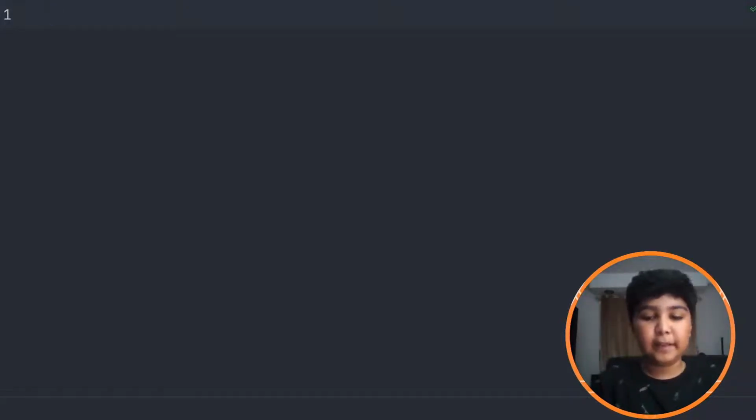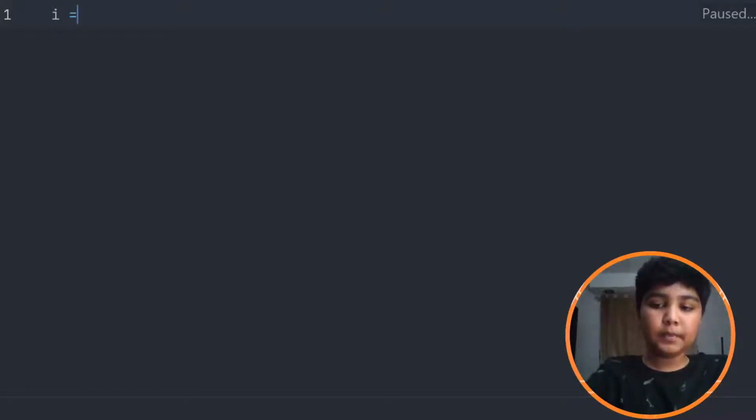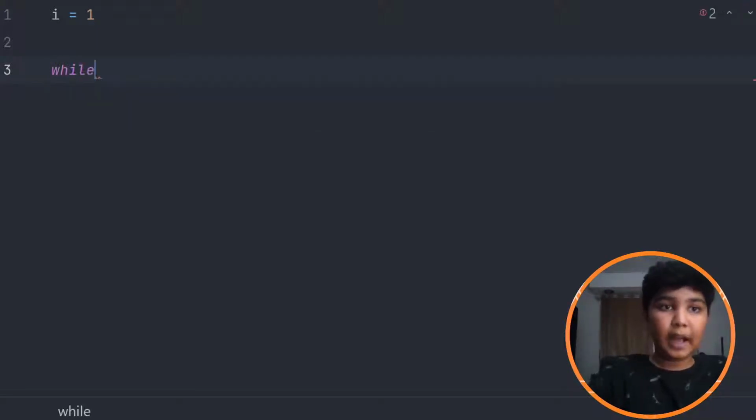Let's create a while loop. First I'm going to create a variable, that is I. Let's keep it to 1. Now let's create a while loop. A while loop will be starting, you need to write while and you need to write a condition. I've taught you condition in the if statement. If you haven't watched it, I'll explain it now.